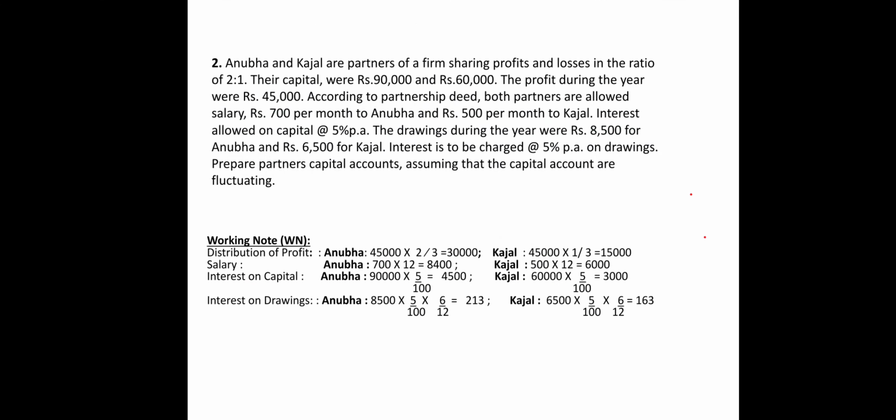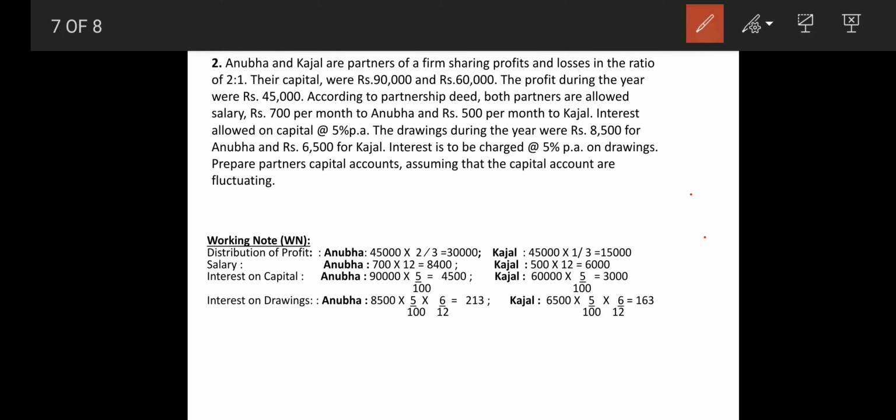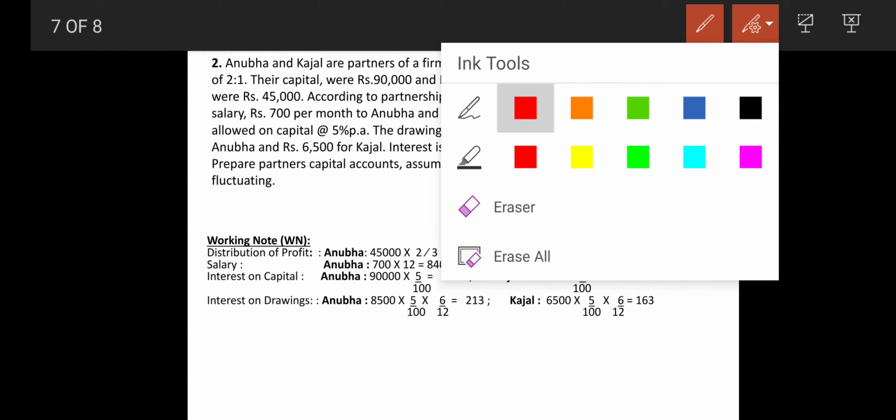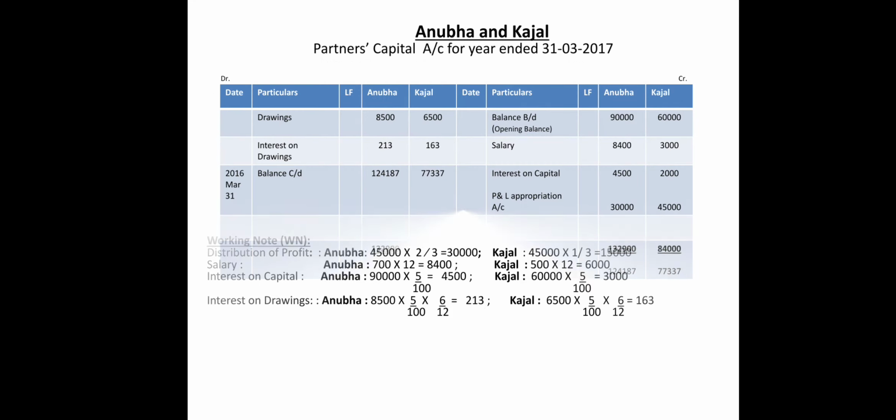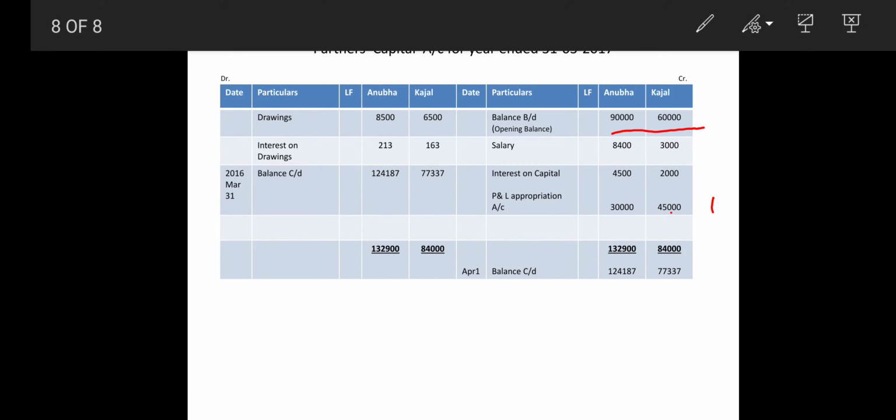Then comes your next. According to the partnership deed, both the partners are allowed salary of 700 per month for Anubha and 500 per month for Kajal. So salary is equal to, Anubha is 700 into 12, and same way Kajal is 500 into 12. So that is also to be transferred to the partners capital account, that is salary, again same way, salary 8,400 and 3,000 respectively.